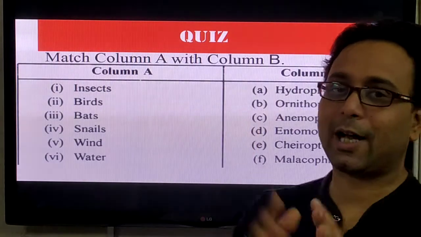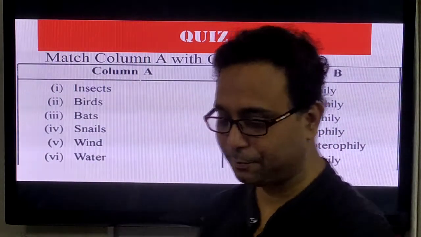Okay, now your time is up. Now I show you the answer.